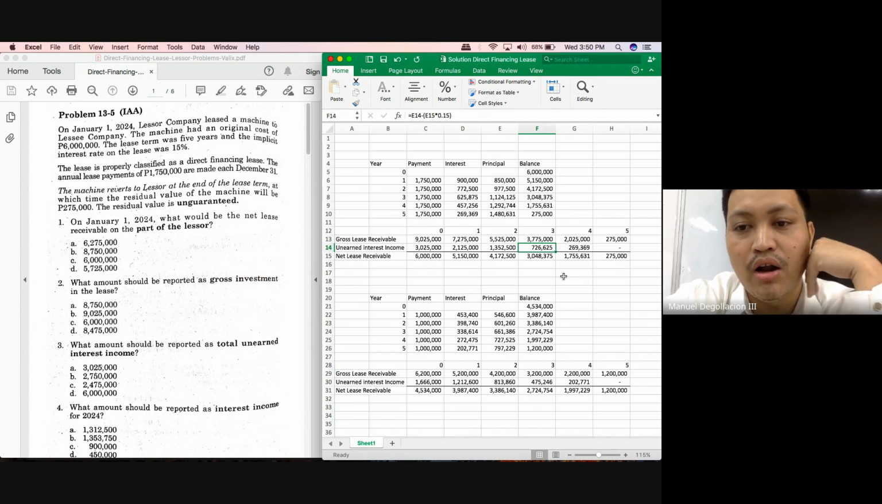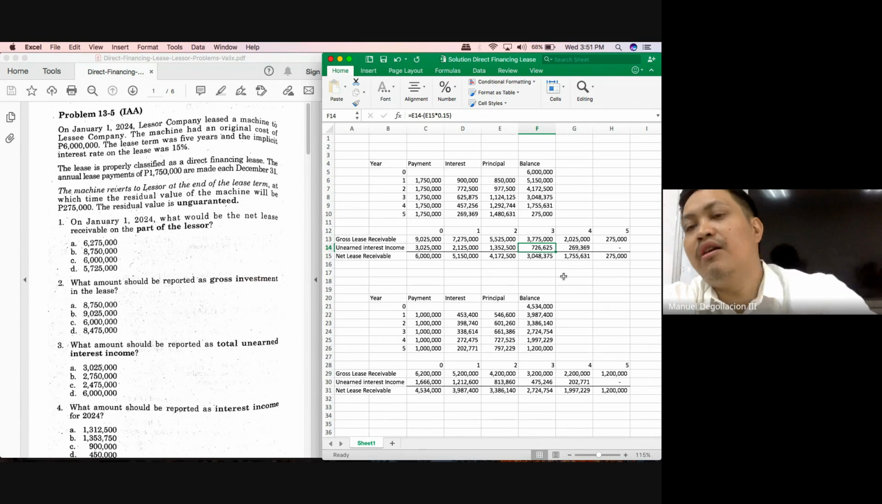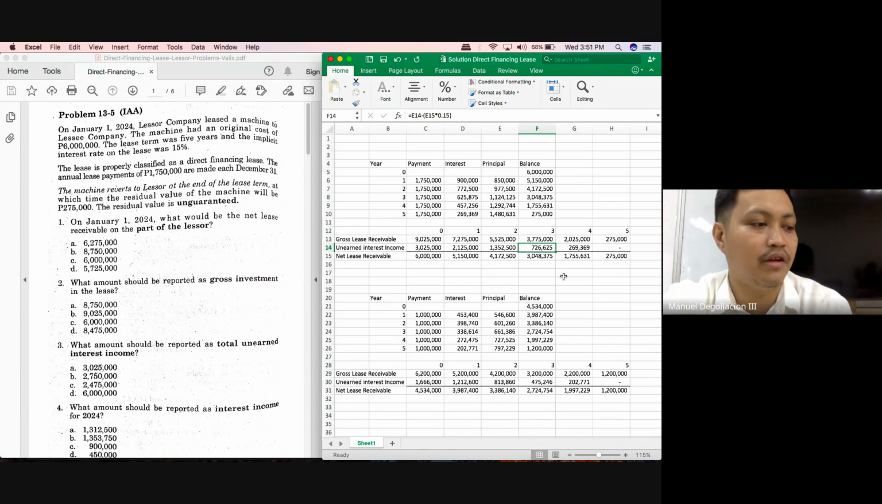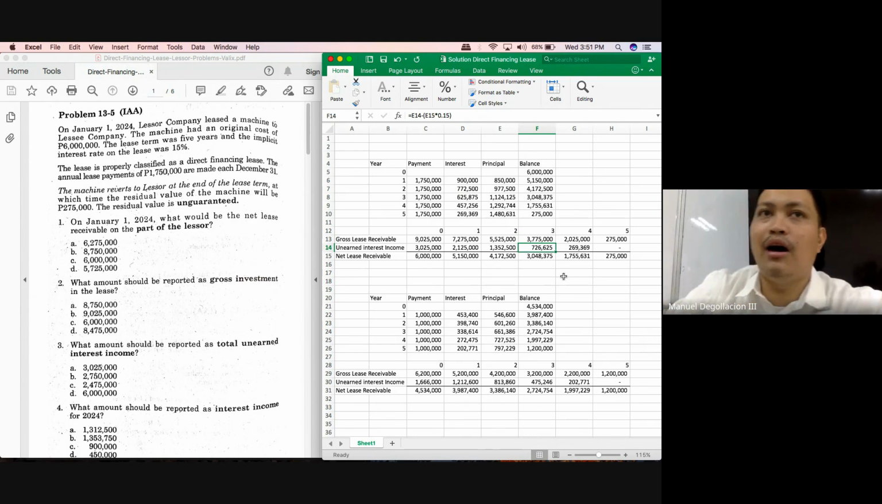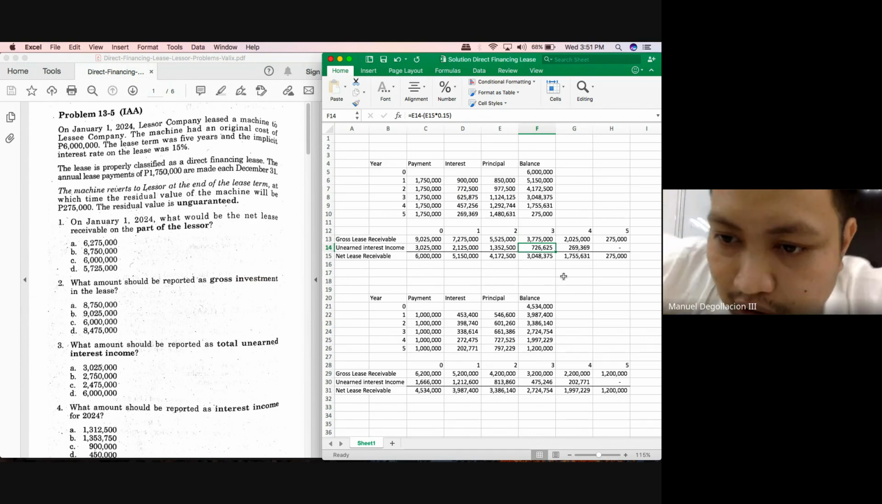Gross lease receivable of 3,775, and then minus the remaining unearned interest income of 726,625. Your net lease receivable would be 3,048,375. You have the same amount, 3,048,375. Let's come up with that amount using the amortization schedule, class.